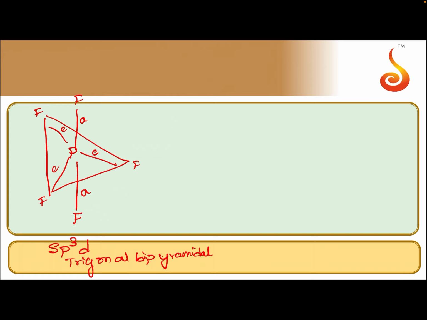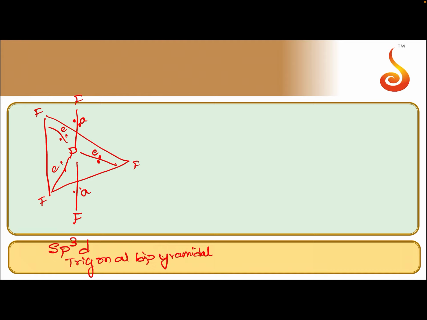Now if you see, each axial bond pair will experience repulsions from 3 equatorial bond pairs, whereas each equatorial bond pair will experience repulsions from only 2 axial bond pairs.